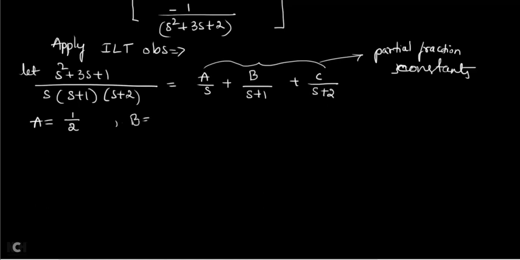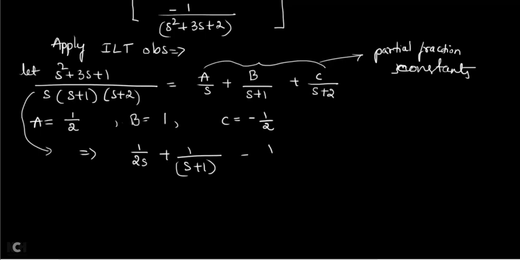And you will get again the answer for B is equal to 1, and you will get the answer for C is equal to minus 1 by 2. So now I will substitute these back into the equation. So in this equation you are going to get it as 1 by 2 s plus 1 by s plus 1 minus 1 by 2 into s plus 2.